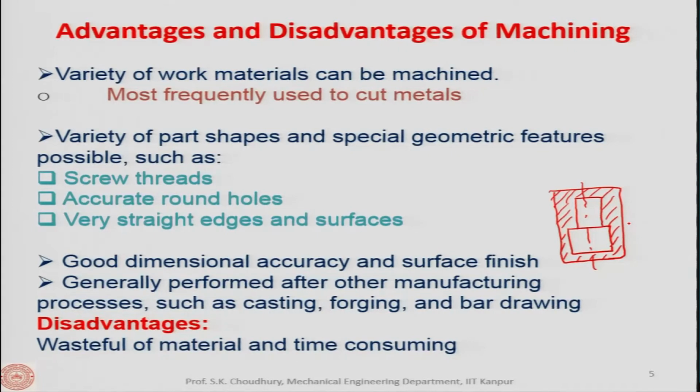In case of casting, metal forming, or powder metallurgy, for example, this kind of situation does not arise, no wastage takes place, and that we consider to be one of the biggest disadvantages and probably the only disadvantage in machining, that it is wasteful of material, and it is of course time consuming, because if you want to make this product in metal forming, for example, it could be made in a much easier way or much faster way, let us say.